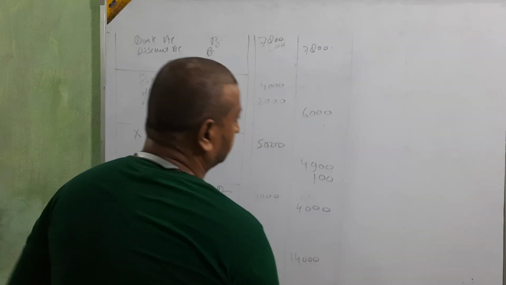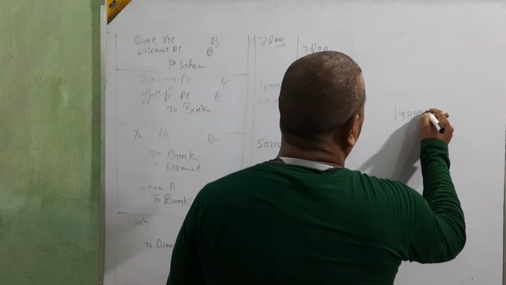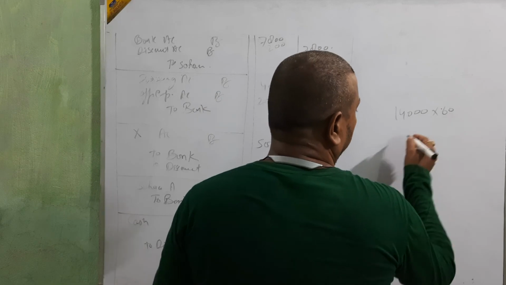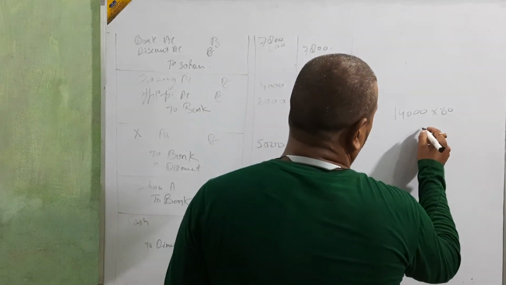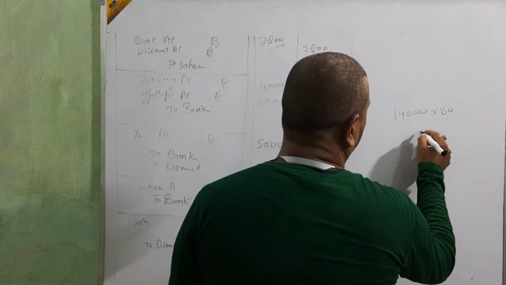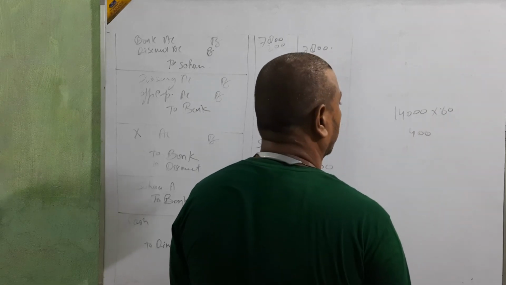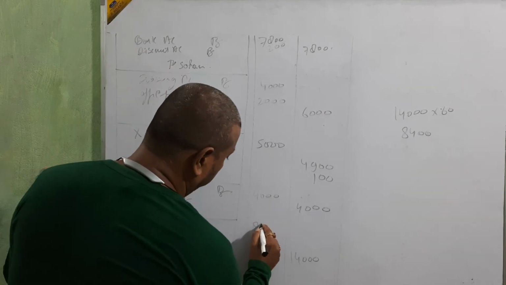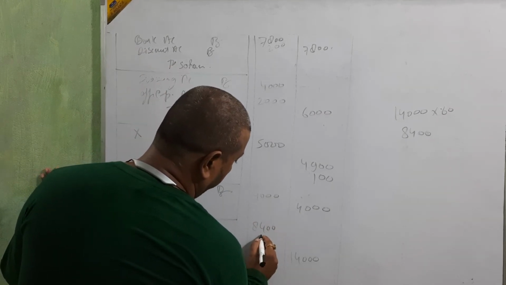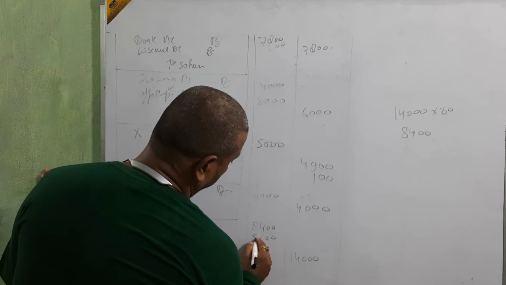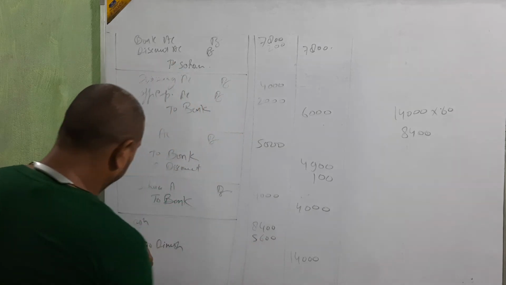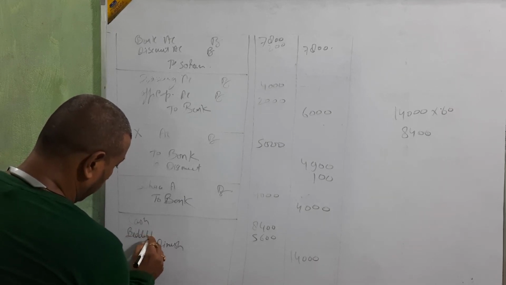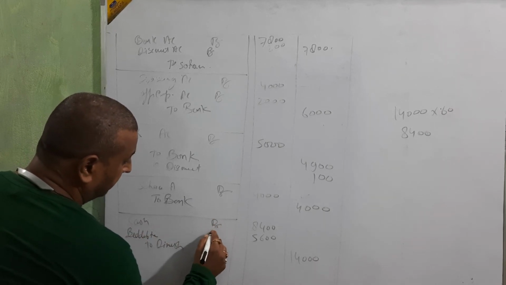We have to receive 14,000, but we are receiving only 60 paise, which means 60%. 8,400 we are receiving. So cash 8,400 and 5,600 is bad debts. Okay, cash debit, bad debts debit.